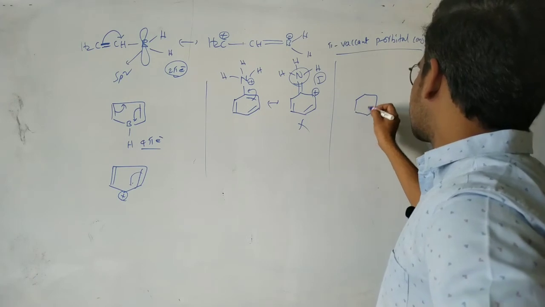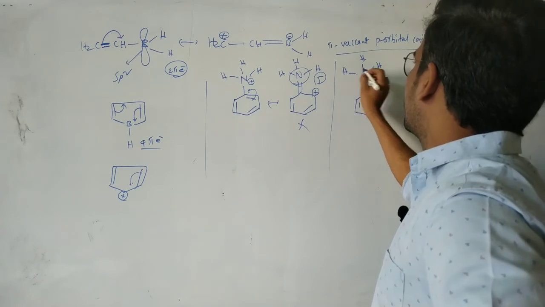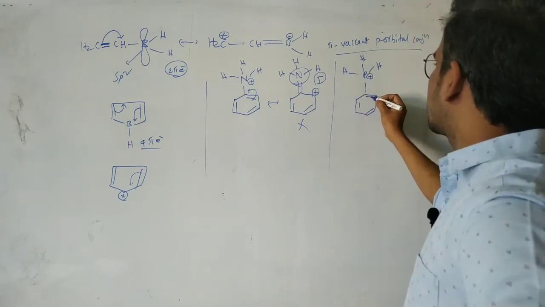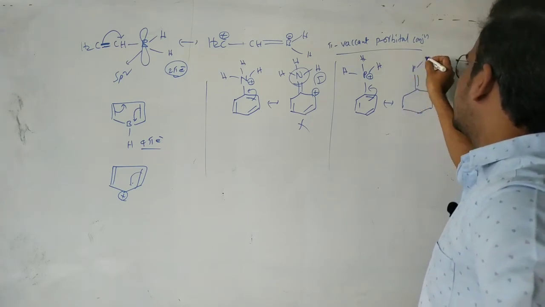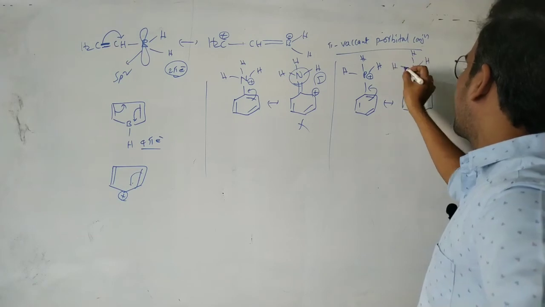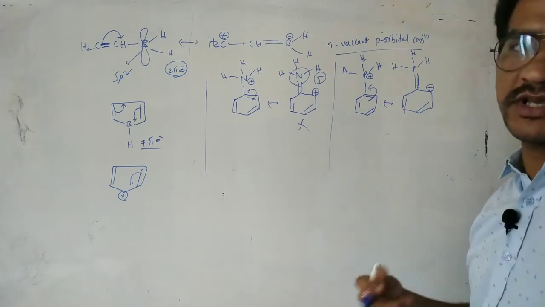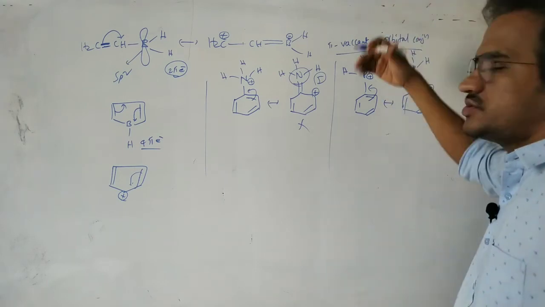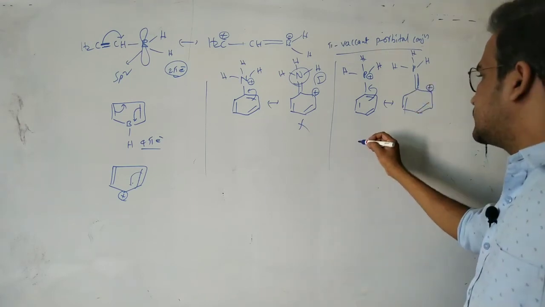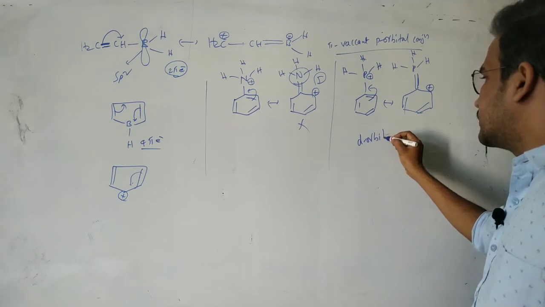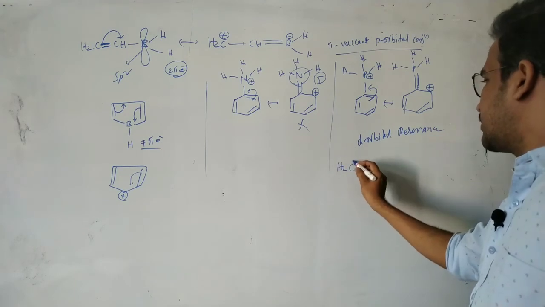But if it is phosphorus, with your plus charge, these pi electrons can be delocalized because the phosphorus has a vacant d orbital. Phosphorus has a vacant d orbital, so pi electrons can be delocalized into the vacant orbital. That means here this positive charge is delocalized. It is a d orbital resonance.